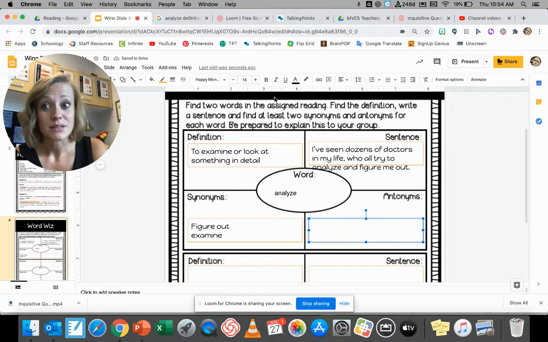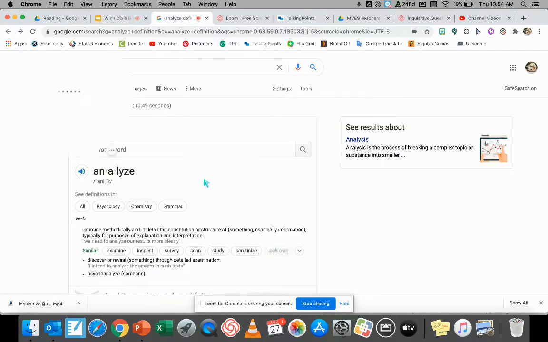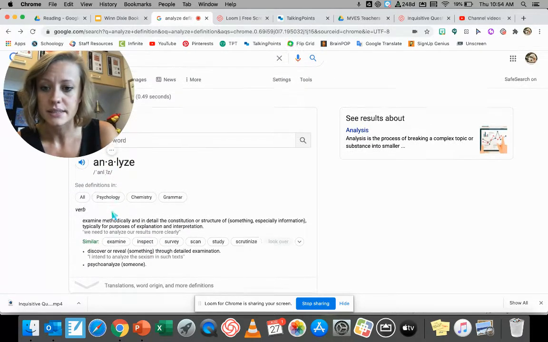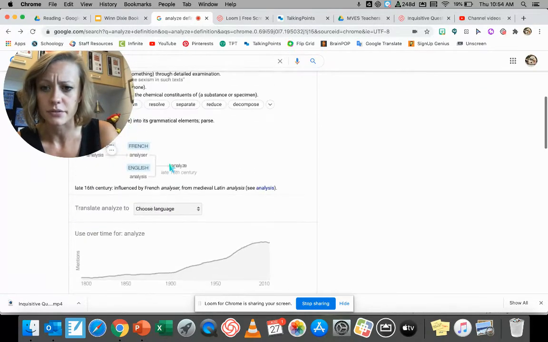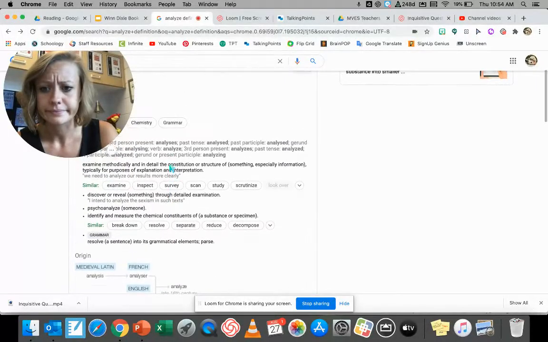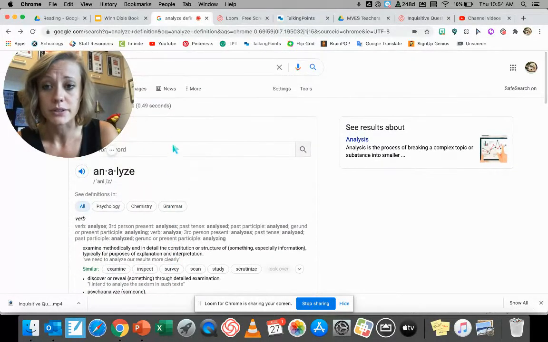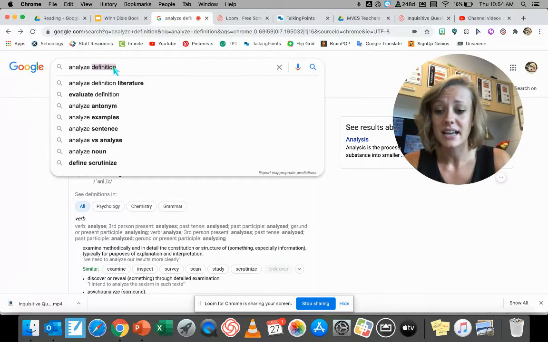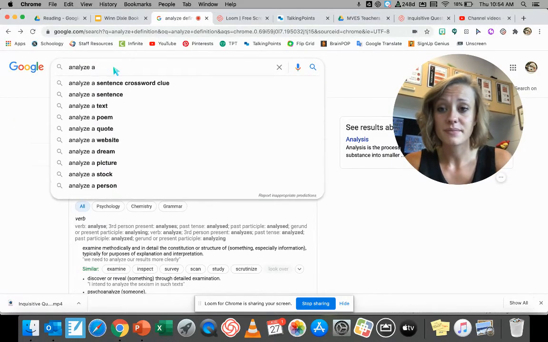Now, finding antonyms is a little bit harder. It doesn't have those right here, but I wonder if I click on this, let's see if it takes me a little bit further. It has similars, so I'm going to actually put right in my search bar, analyze antonym.